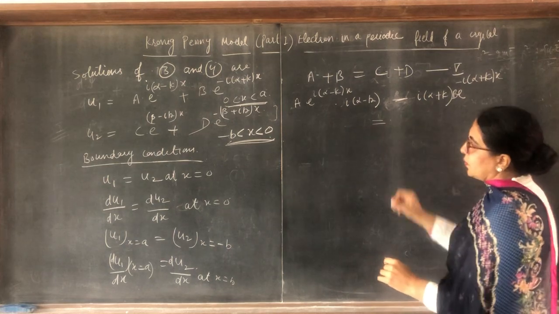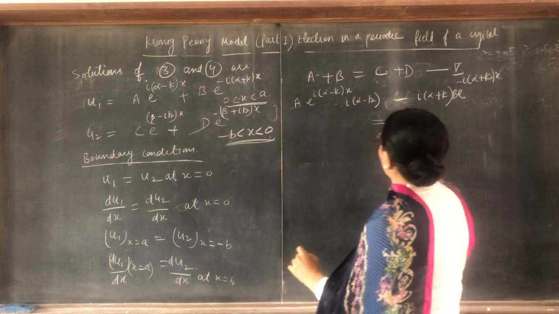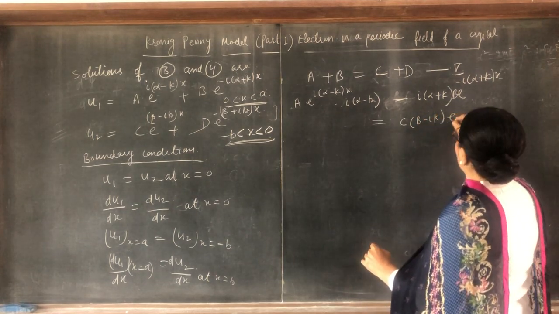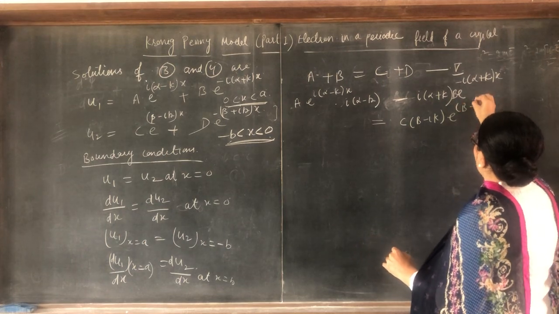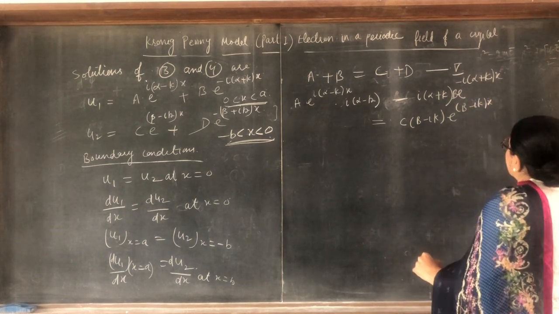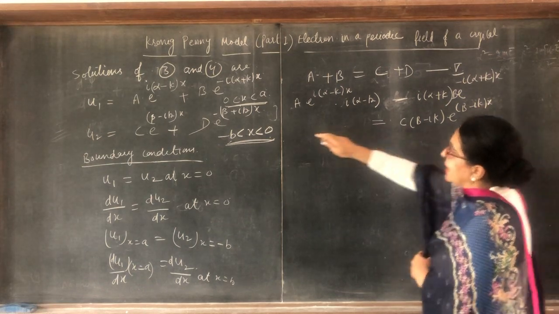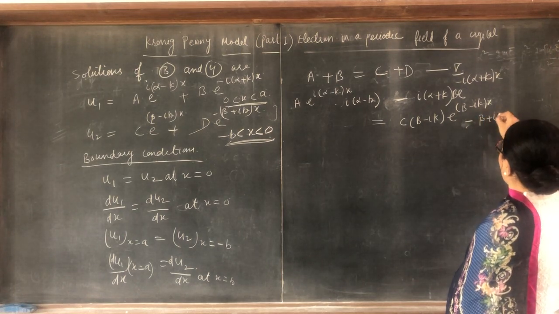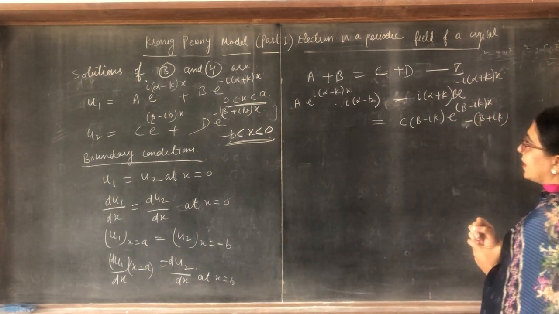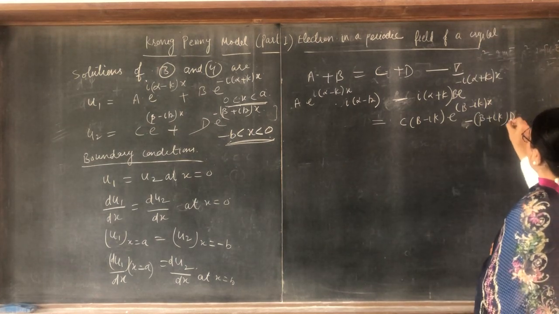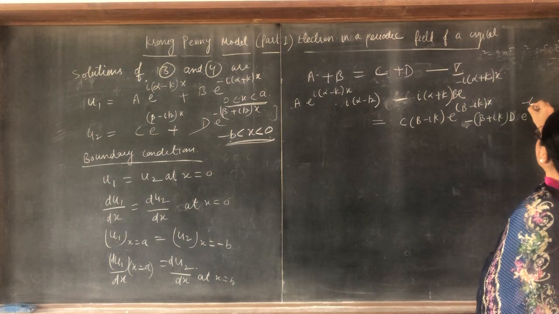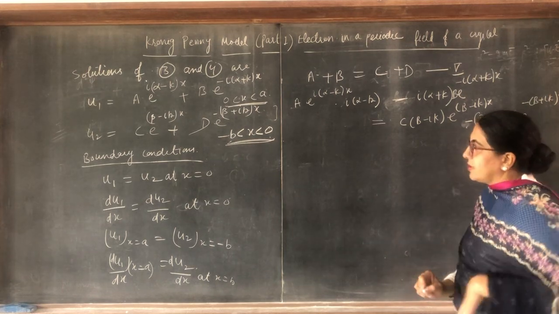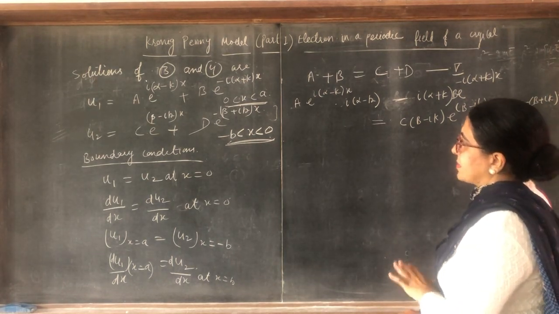This will be equal to the derivative of u2, which is c(beta minus ik) e raised to power (beta minus ik)x, plus d times minus (beta plus ik) e raised to power minus (beta plus ik)x. So now we have taken the derivatives.